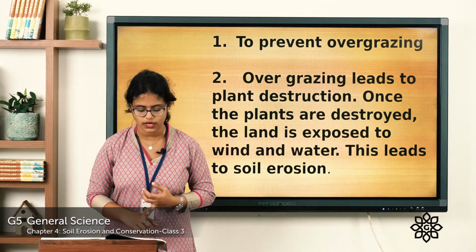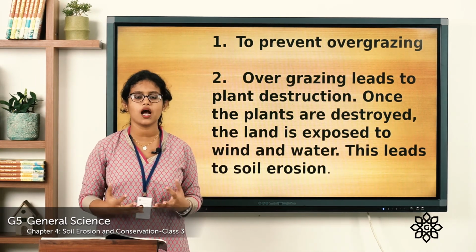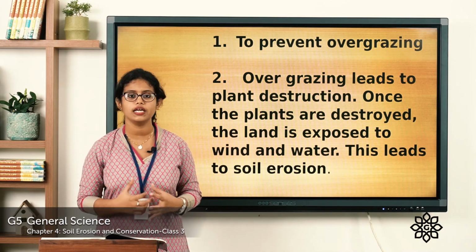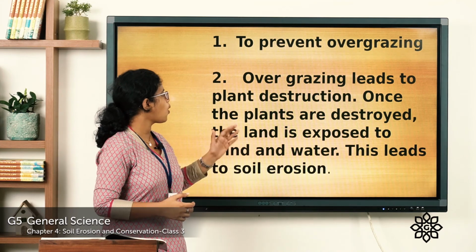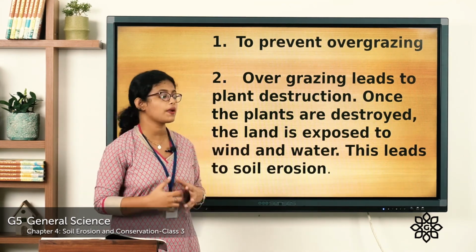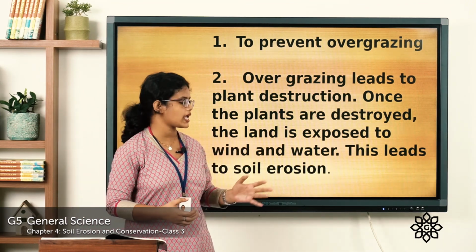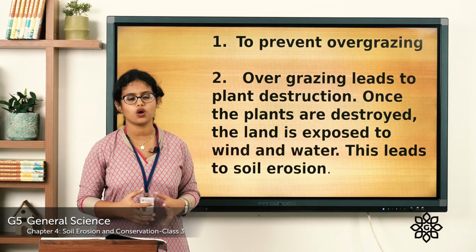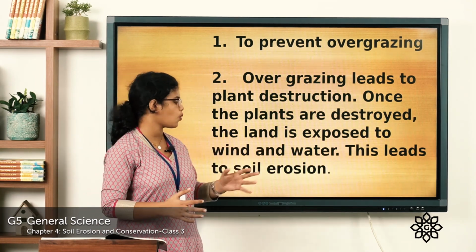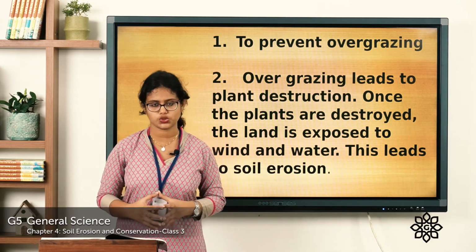What is the second one? What are the harmful effects of overgrazing? It is a human cause of soil erosion. Overgrazing leads to plant destruction. Once the plants are destroyed, what happens? The land is exposed to wind and water. The barren land easily gets exposed to wind and water. And this gradually leads to soil erosion.